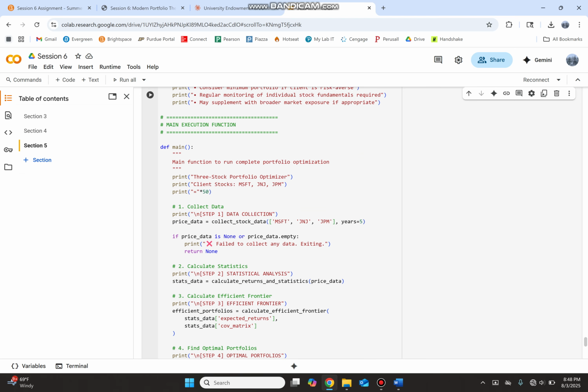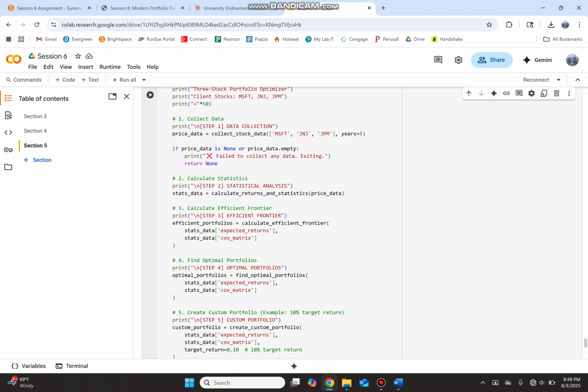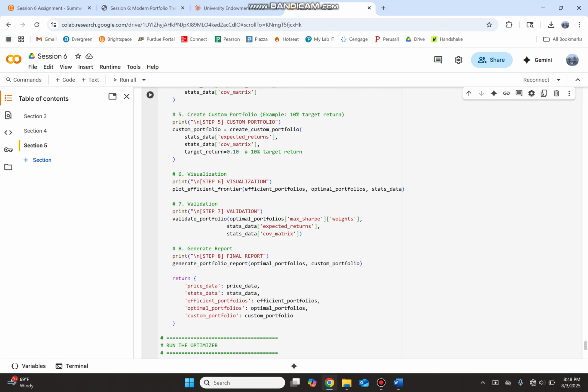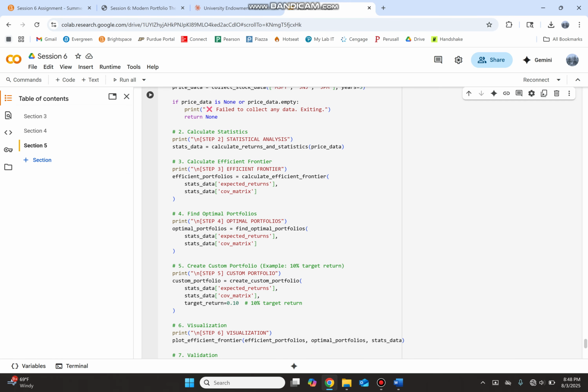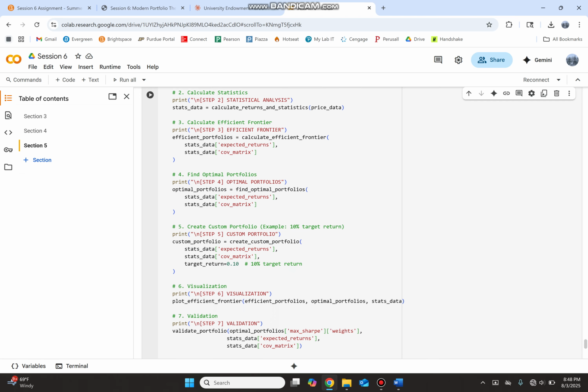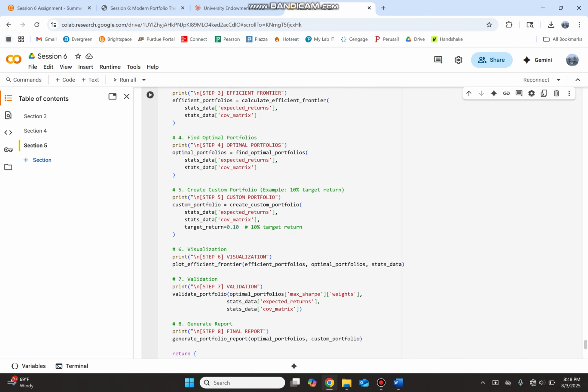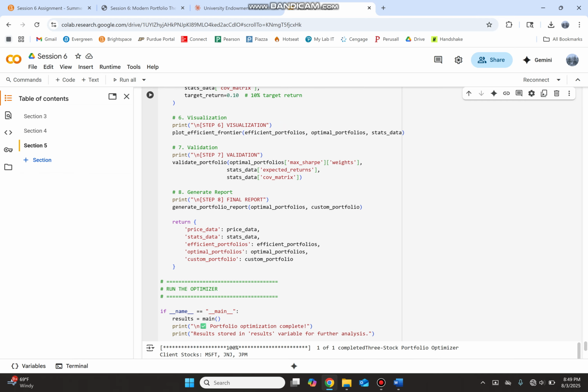And then our main execution just runs through all the code and all the different modules, which keeps it nice and organized. See step 1, collect data, calculate efficient frontier, optimal portfolios, create the portfolios, visualization, validation, and generate a report.